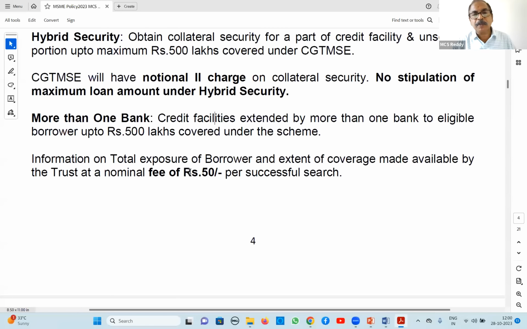Next, information on total exposure of the borrower and extent of coverage made available in the trust, nominal fee. Here you have to correct it: the nominal fee is not 50, it is 10 rupees, because that was the old one. I have checked the recent one on the CGTMSE website. It is 10 rupees for such, and the bank will generally absorb it. So you have to correct this on page number 4: 10 rupees only.